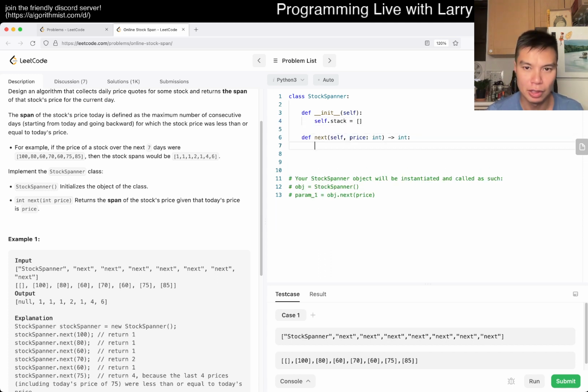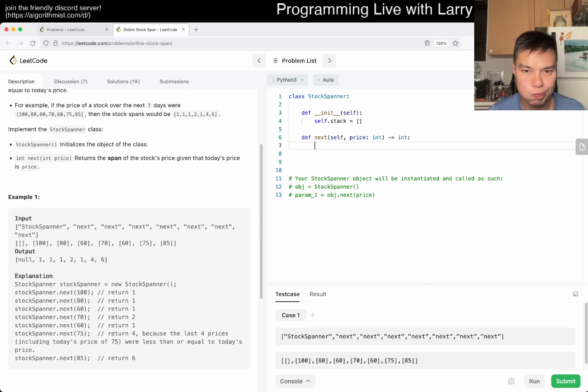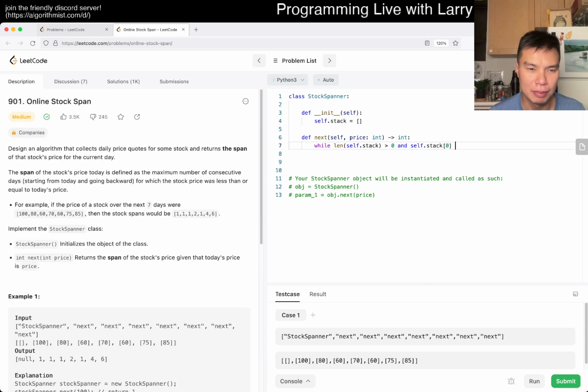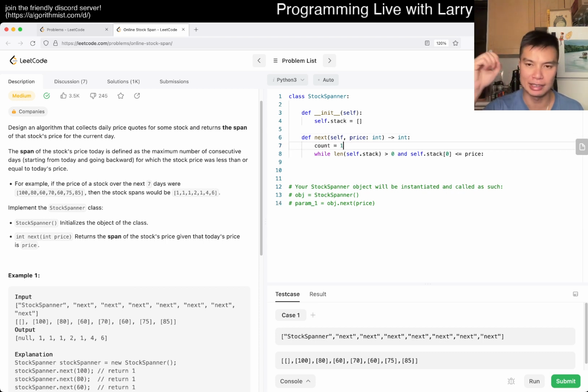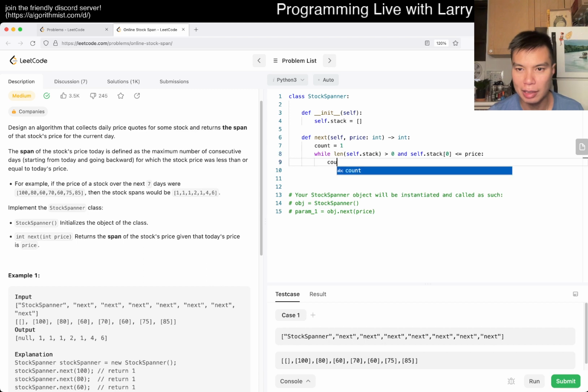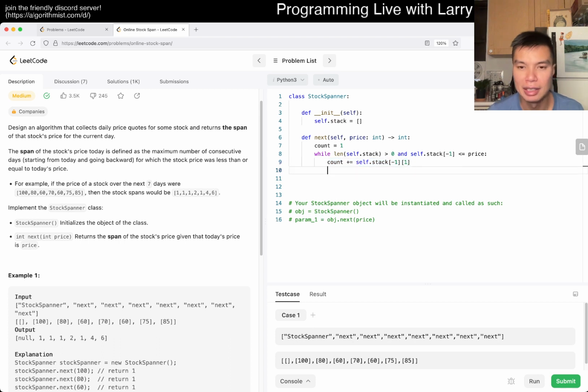Okay, so next, what do we do first? While the length of self.stack is greater than 0 and self.stack of 0 is, I'm trying to make sure I don't get off by 1. That means we can yeet it. So let's say count is equal to 1, meaning it only has itself as the streak. Then now count we add to, and this is -1 on the top of the stack. Sometimes I mess that up, I don't know why. Because that's the count that we yeet in, if you will, and skip ahead.